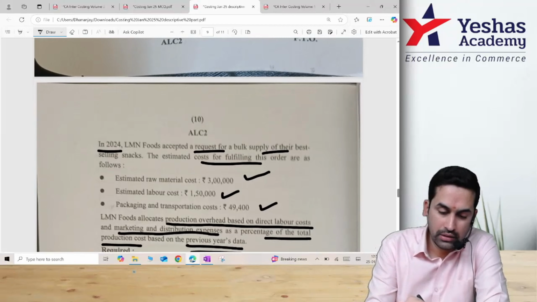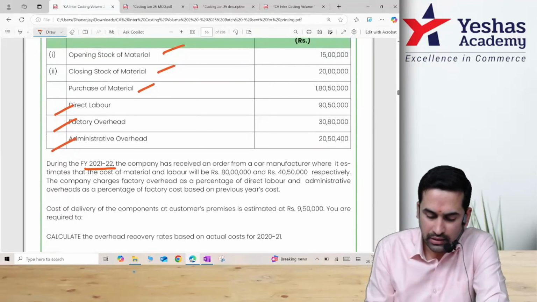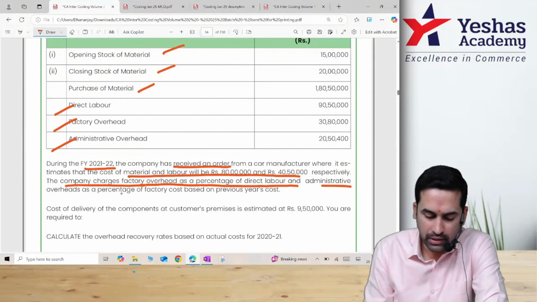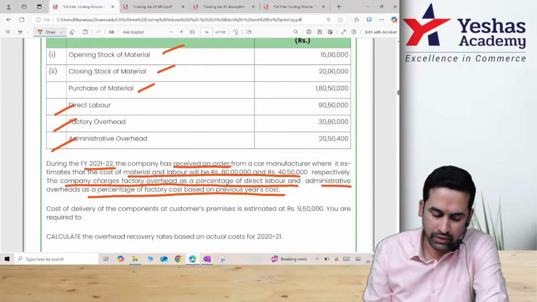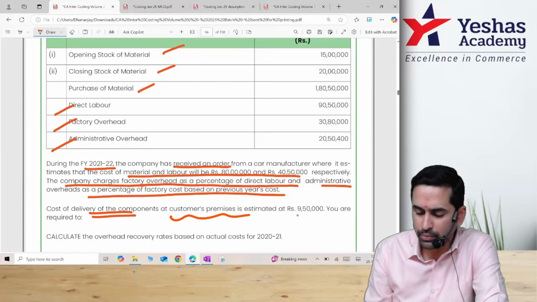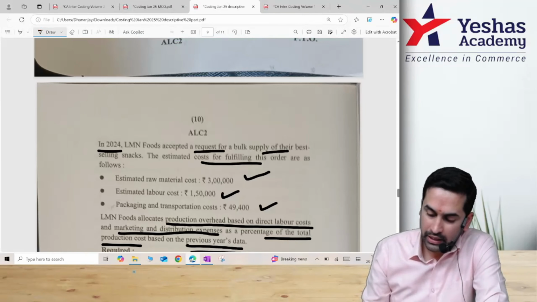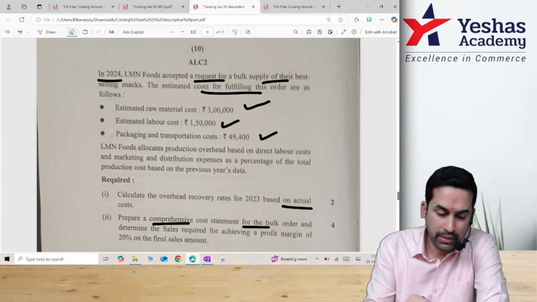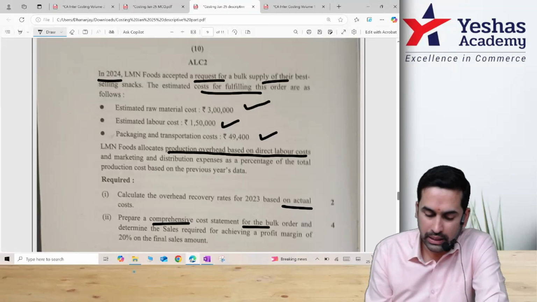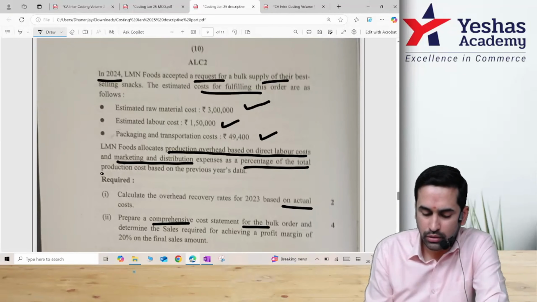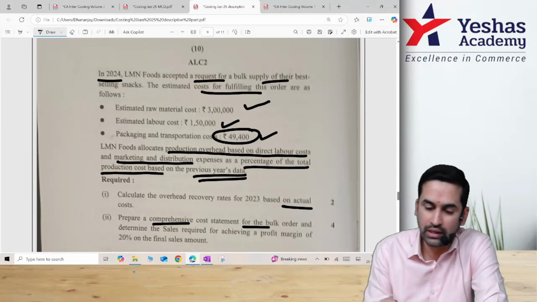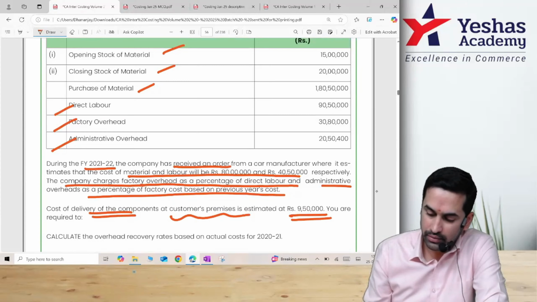After that, they said this: during next year, the company has received one order, material and labor is given, the company charges, look at the wordings, factory overhead as a percentage of labor, admin as a percentage based on previous year, cost of delivery of the component is 9.5 lakh. Here also, if you can read, LMN allocates production overhead based on labor cost, marketing based on total production cost based on last year, and then there is one transportation cost printed, same as what you saw here.